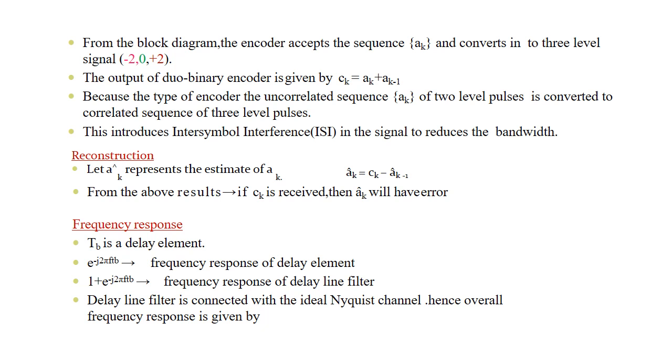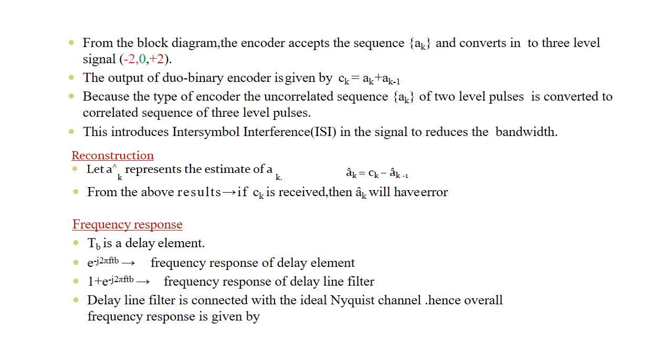Next is the frequency response. Here we are considering the delay limit as T_b. The frequency response of the delay element is e^(-j2πfT_b). Hence the frequency response of the delay line filter will be 1 + e^(-j2πfT_b).